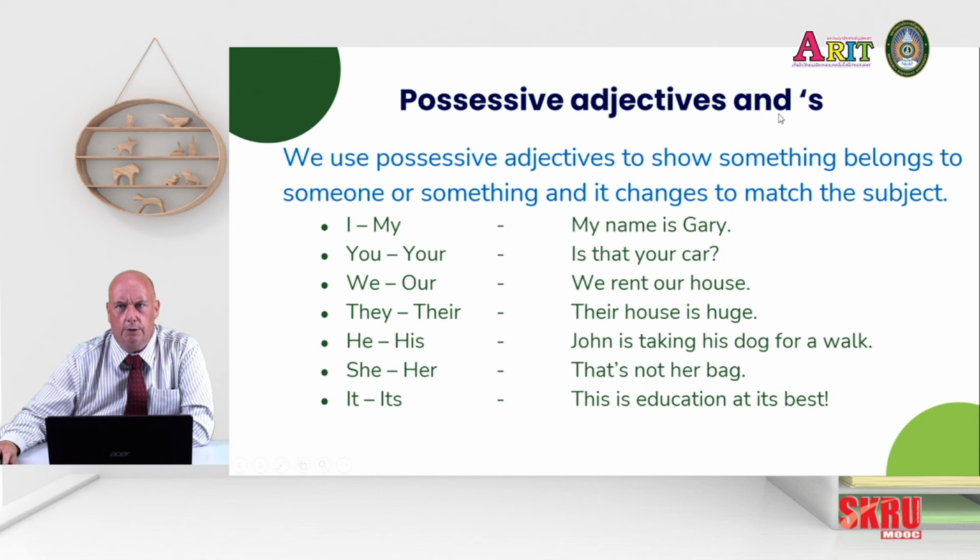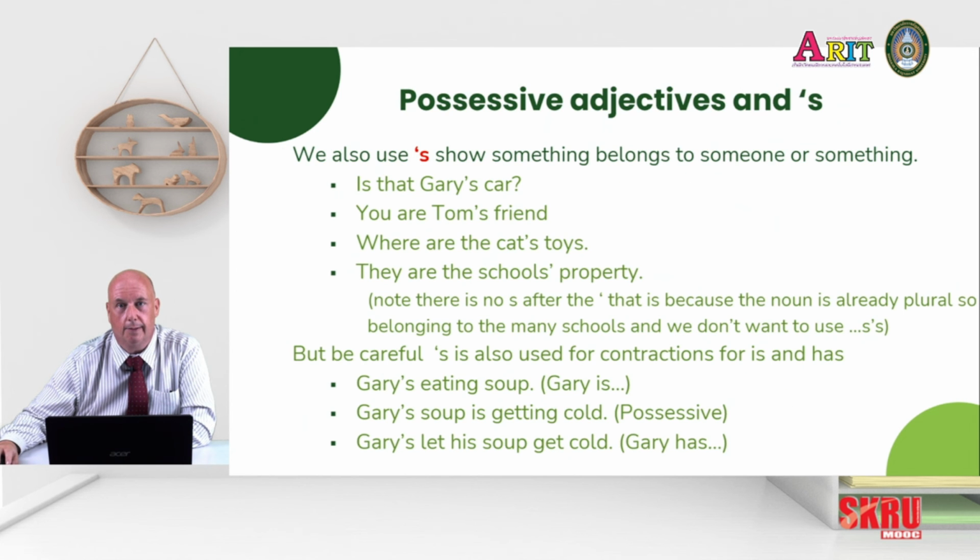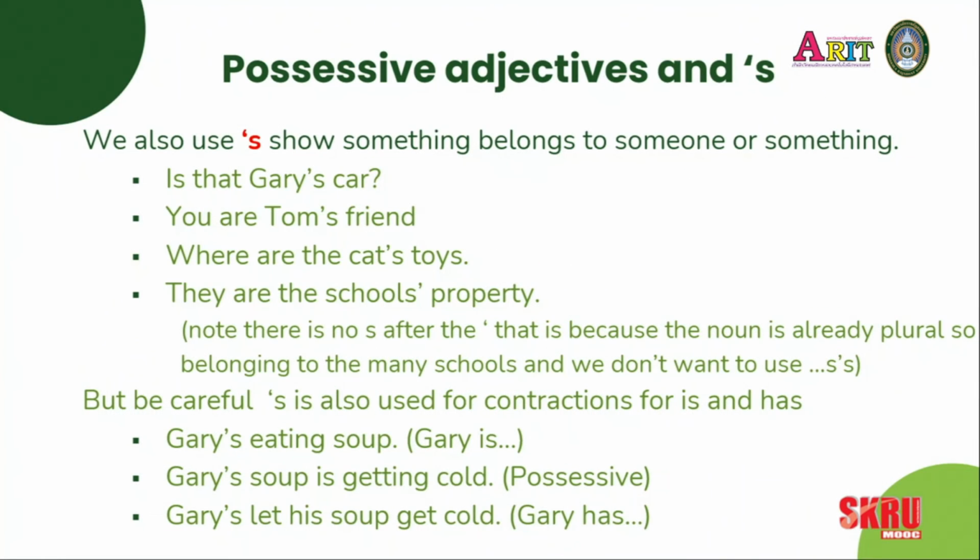Now the other part, you see I've got an apostrophe S. We don't always use the possessive adjective. We sometimes want to show something belongs to Gary. So I can say it's Gary's and put an apostrophe S on Gary. So we can show that, is that Gary's car?